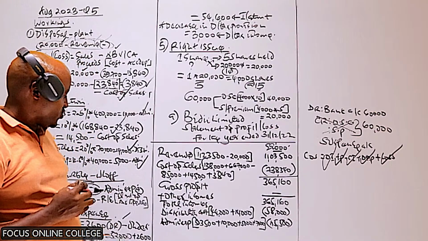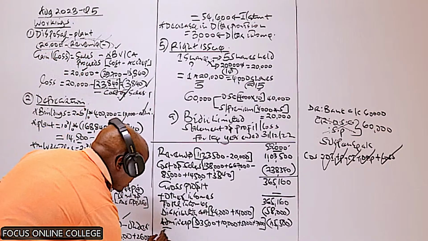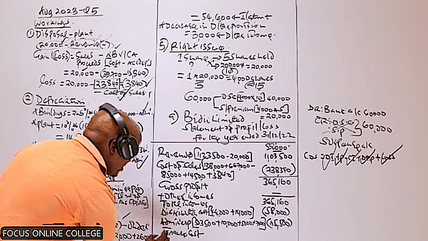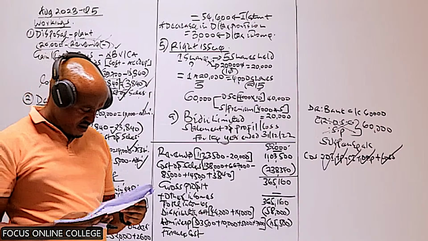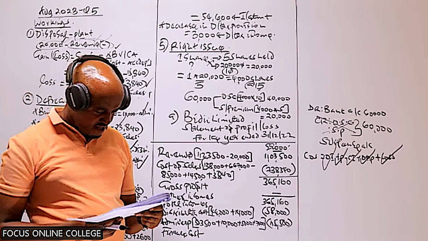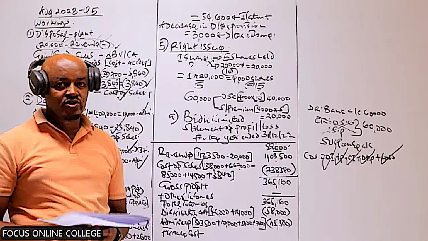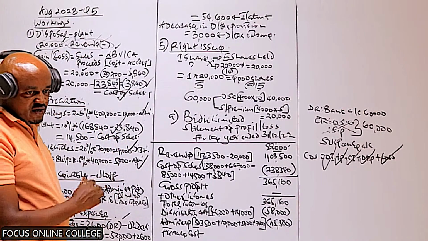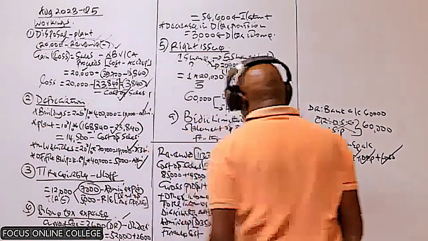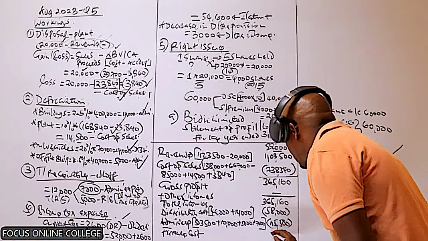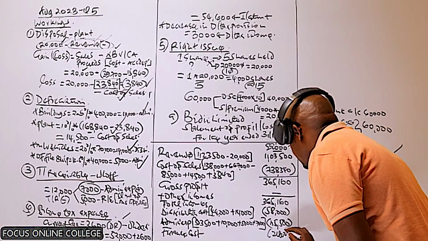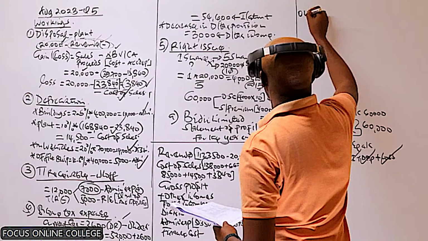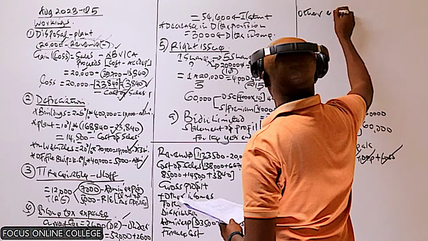So then from there we need to record the other expense, which is basically the finance cost. For the finance costs here, what we have is the bank interest. Just like the other question which we did, we consider the bank interest here as part of the finance cost, and that is an amount of 2,400.